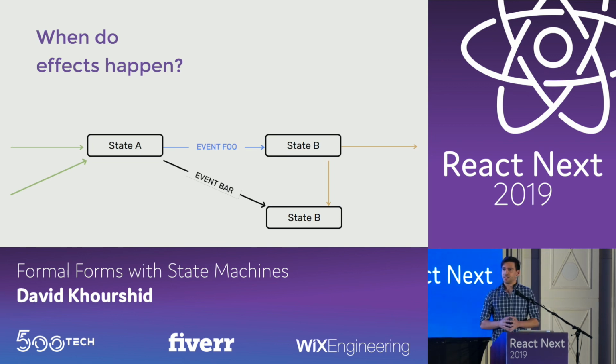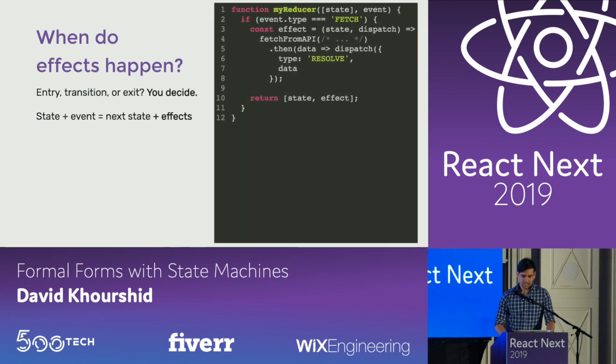And so the idea is that we need to realize when effects happen. They don't happen randomly. There's only three possible places that an effect can happen. It can happen whenever a state is entered, whenever a state transitions from one to another, and whenever a state is exited. These are the only three places, and regardless of where the effect occurs or how it occurs, it is part of the next state returned. So that's the main idea. They don't occur randomly, they occur as part of state changes.